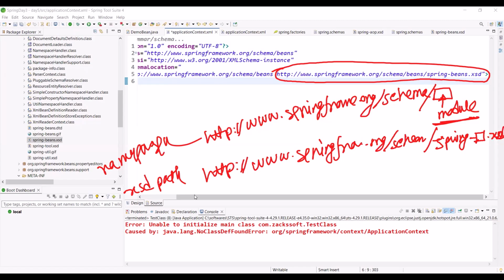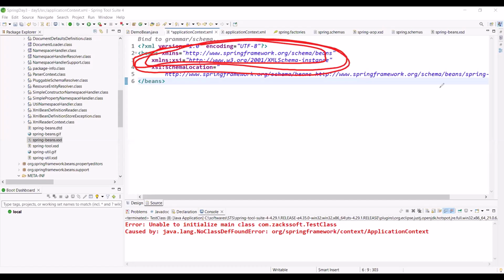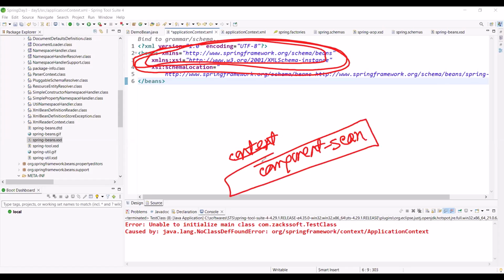I'm explaining what will happen internally. Here, I added only two namespaces, right? Please first respond. Now, for example, there is a tag like context. There is a tag like component scan. What is the tag name? Component scan. This tag is available.